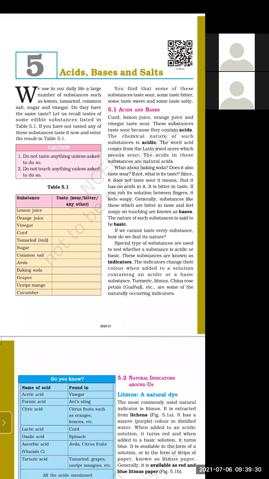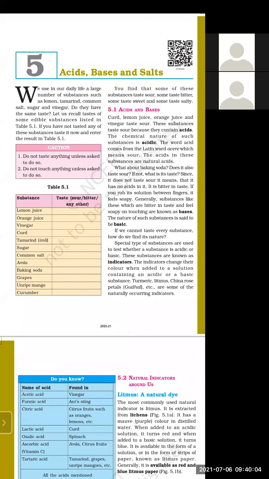These are the substances which we are looking around us. There are so many substances near around us, and these substances can be categorized into three categories. They can be acids, they can be bases, and they can be salts. So basically we are having three types of category for any substance. Any substance can be acid, it can be base, and it can be salt.